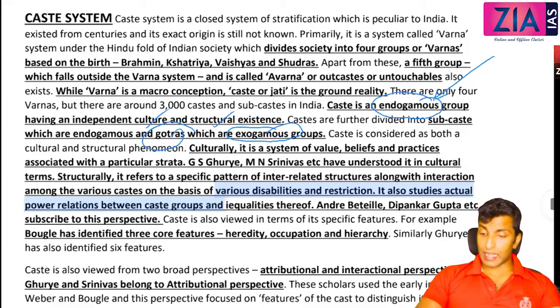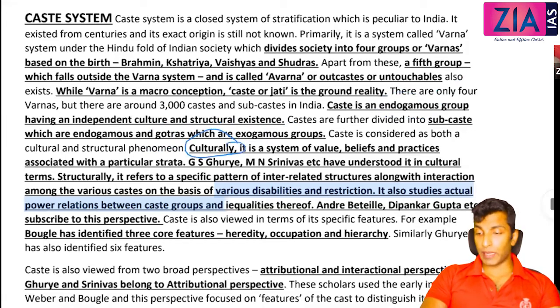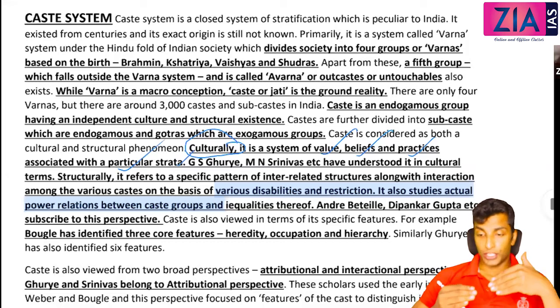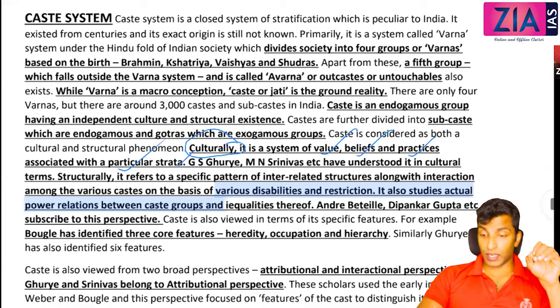Now caste can be understood structurally as well as culturally. Culturally means it's a system of beliefs, values, and practices associated with a particular stratum. Like Brahmins are dealing with this kind of jobs, ritual occupation, then Kshatriyas, Vaishyas, Shudras. These are related to beliefs. Ghurye and M.N. Srinivas understood it in cultural terms.